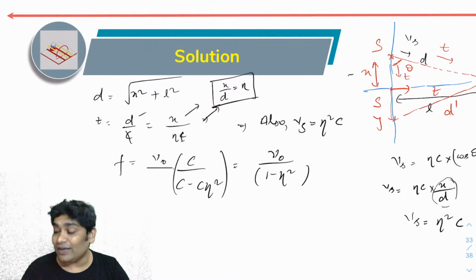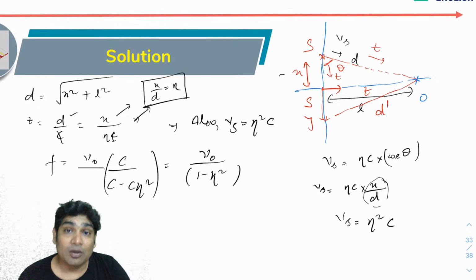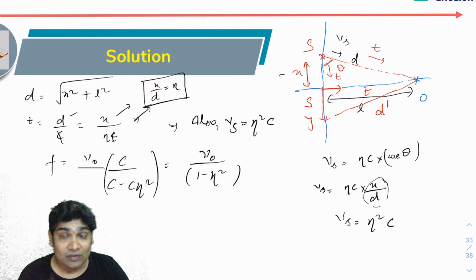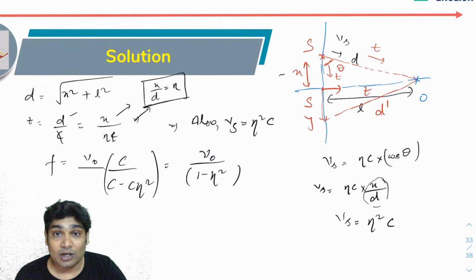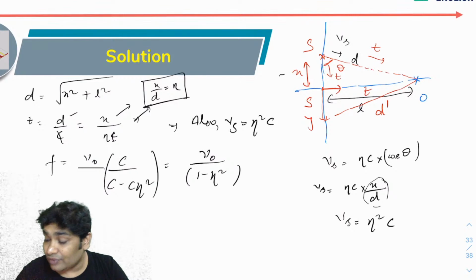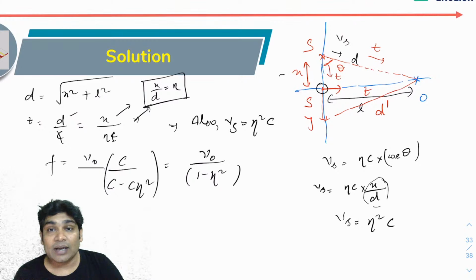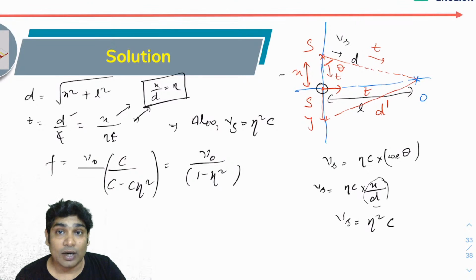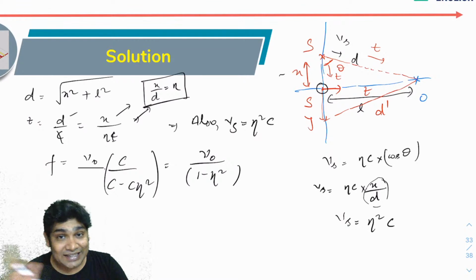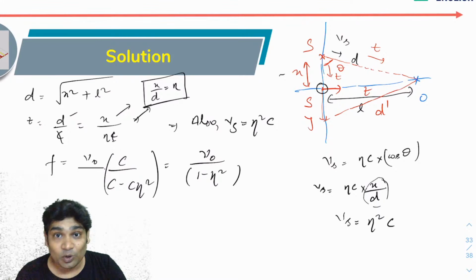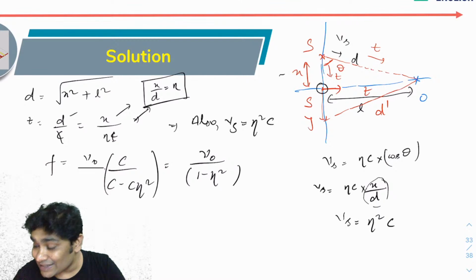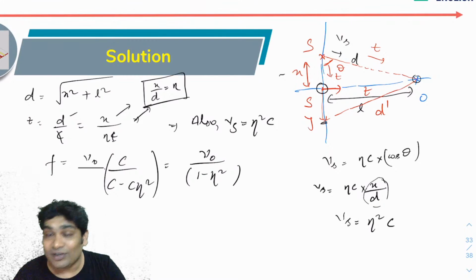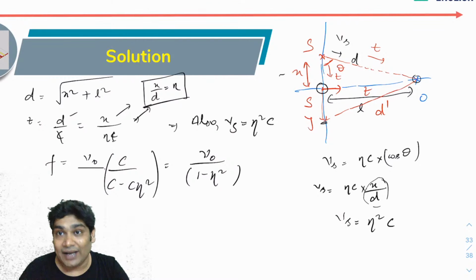You need to remember what has been asked: when the observer hears frequency nu naught. He will hear nu naught if the source emits it here, so that there is no velocity of the source along the line joining them. When this sound reaches the observer, the source would have moved slightly downwards by a distance y.